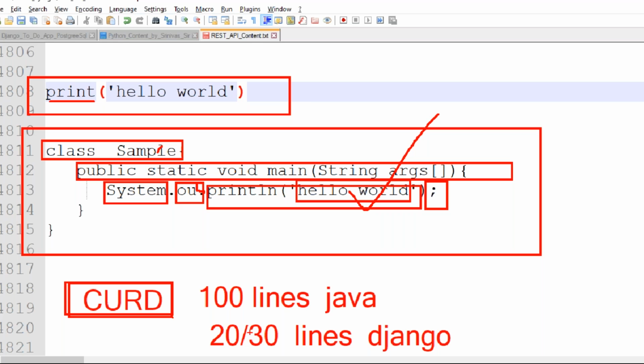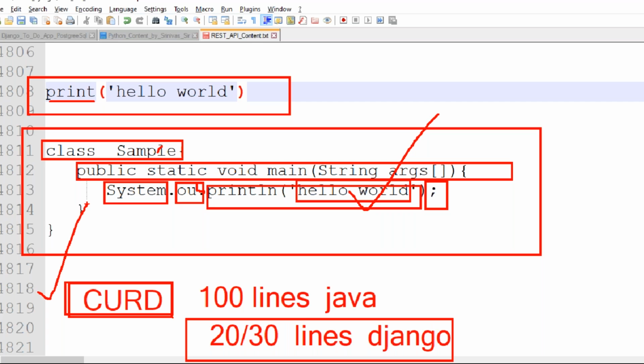So you write fewer lines of code using the Django framework to perform the same task. Using Java you do one task, and the same task using Django needs fewer lines of code. Writing fewer lines of code means you write it line by line, like this, sir.